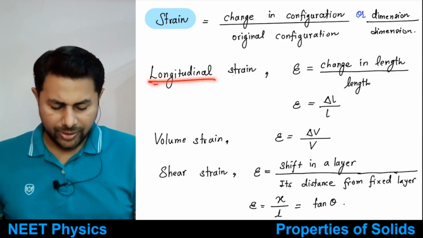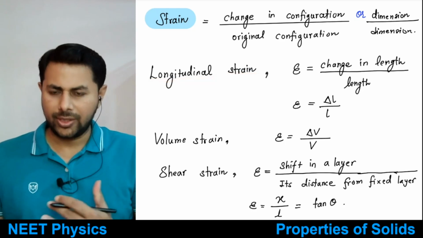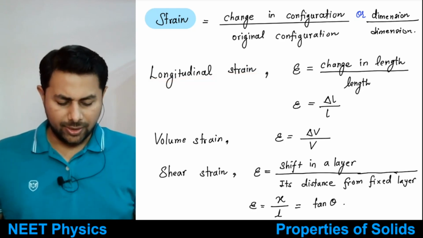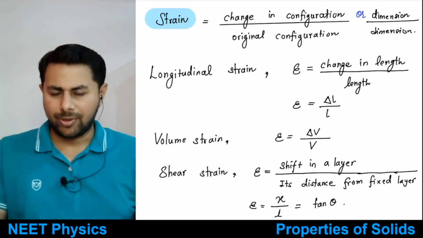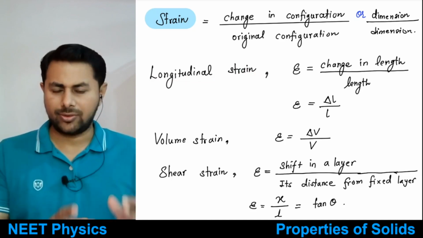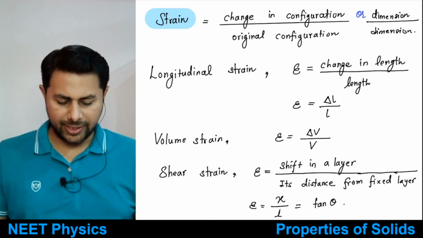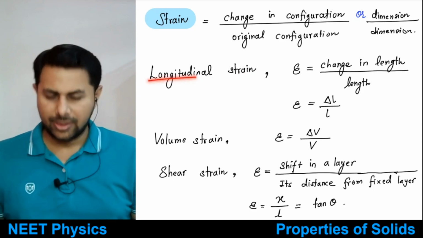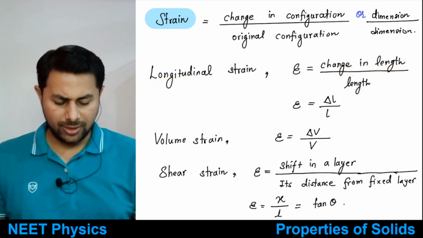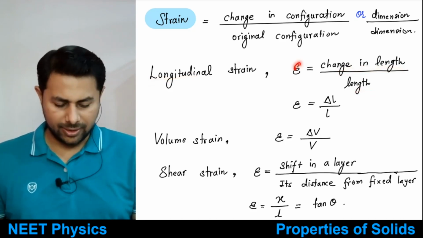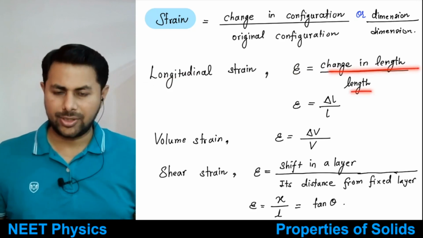So for longitudinal strain, now what is longitudinal strain? When you exert a force in such a way that the length of an object changes, the stress is known as the longitudinal stress, and the strain is the change in length per unit original length. Strain is denoted by the letter epsilon: the change in length divided by the original length.